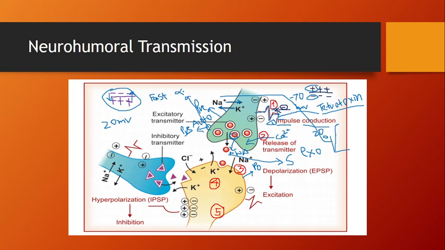Alpha 2. It is called the autoreceptor. Now what happened? As I have told, it is the autoreceptor, meaning it causes a decrease in its own neurotransmitter level. So if it is noradrenaline, and it stimulates this autoreceptor, it decreases the release of the neurotransmitter. Understand? So it decreases the release of neurotransmitter, and hence it decreases the level of the neurotransmitter.